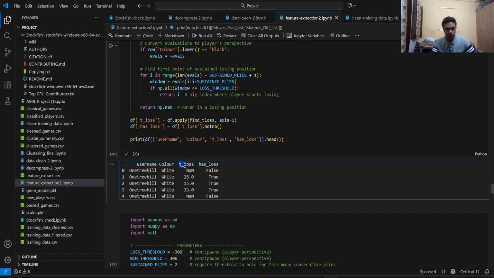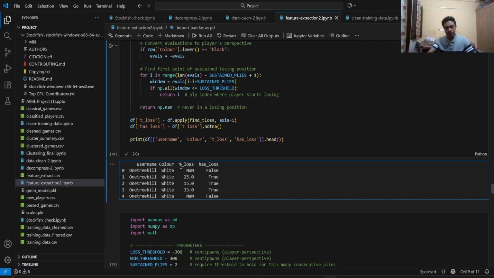For this, I've used something called T loss. T loss is the point at which a player reaches a losing position for the first time and for two consecutive moves. So if the game is around, let's say, 30 moves, and the player first reaches a losing position at around 20 moves, the value for T loss will be 20.